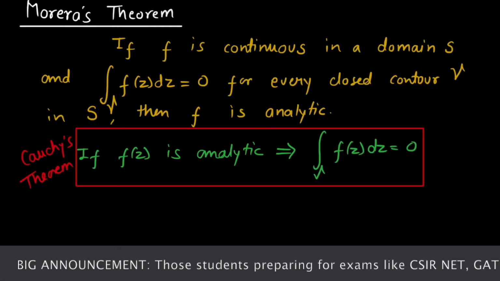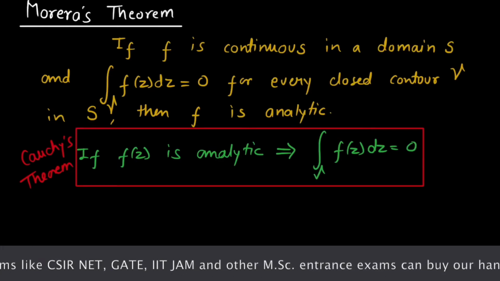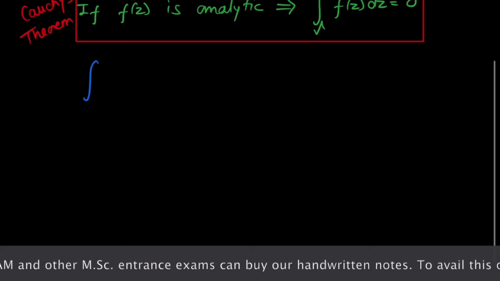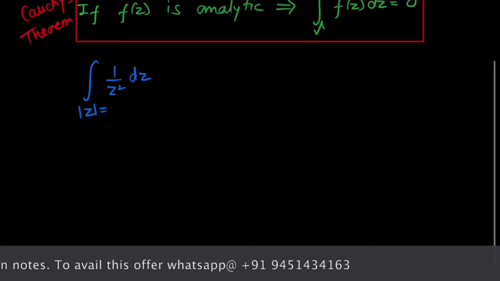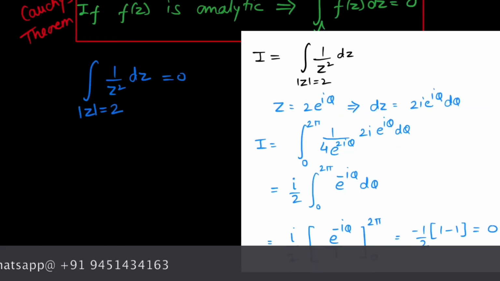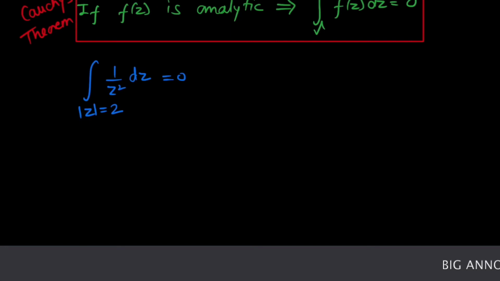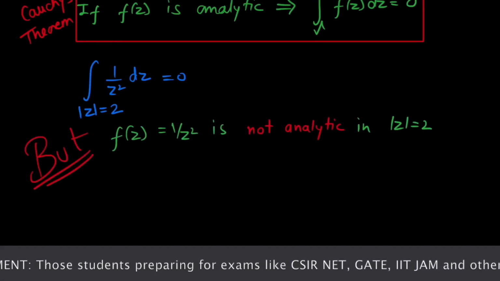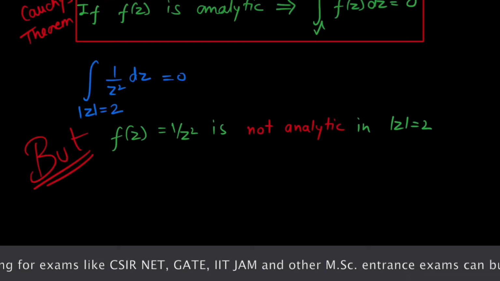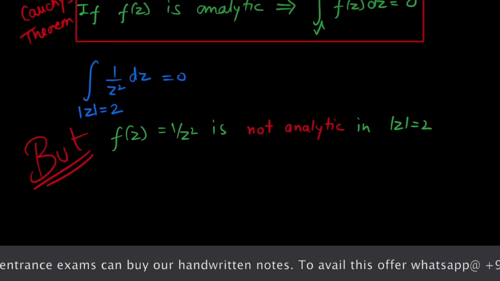So before we begin the proof of Morera's theorem, let's discuss a problem related to this theorem. The integration of function 1 over z square dz in the circle mod z equals 2 is 0. You know that the integration of this function will be 0, but the function f of z equals 1 over z square is not analytic in mod z equals 2. Now the question arises: is this function an exception to Morera's theorem? No. Why so? Because this function does not meet all the conditions of Morera's theorem.